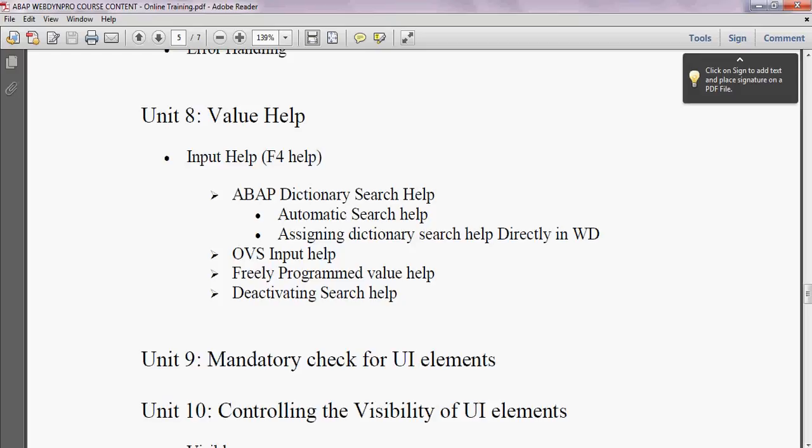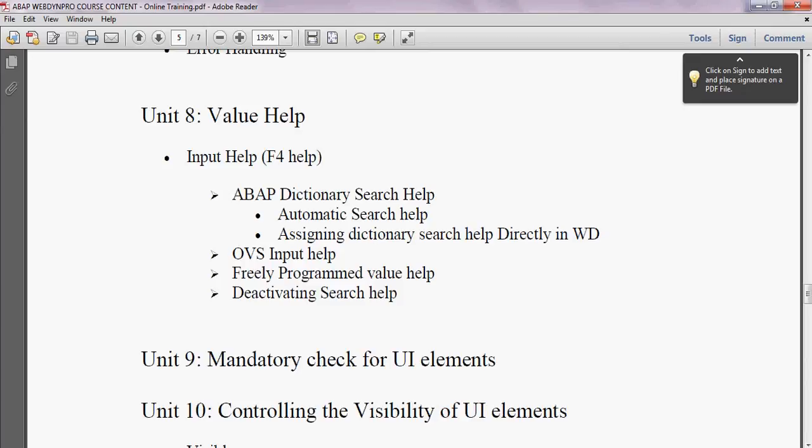I hope you know that you can assign the search help at data element level. If the search help is attached to the data element, and you create an attribute in the WebDynPro app with the help of the data element reference, that F4 help will be automatically displayed in the WebDynPro app as well. If you don't have a search help assigned at the data element level and you want to use a different search help in the WebDynPro app, you can assign it explicitly. That is assigning a dictionary search help directly in the WebDynPro app. And we have OVS input help, the object value selector.